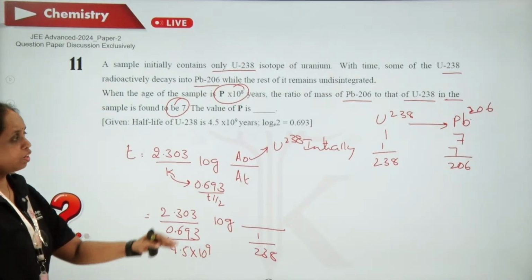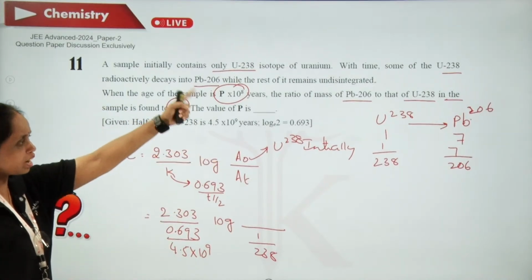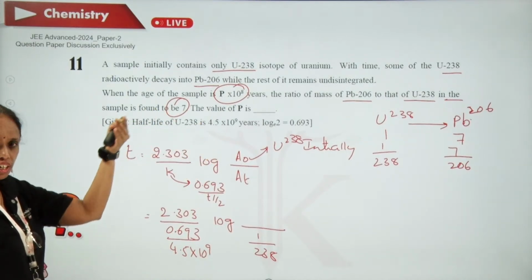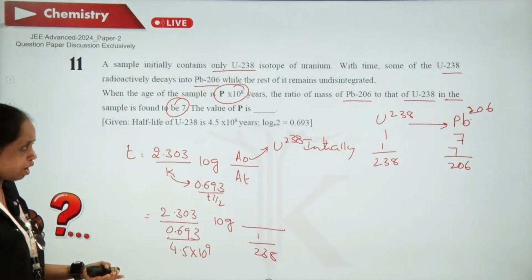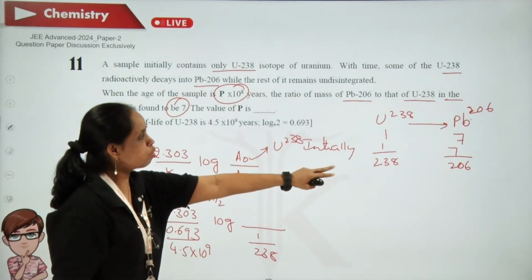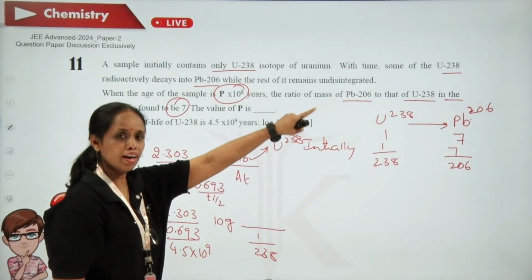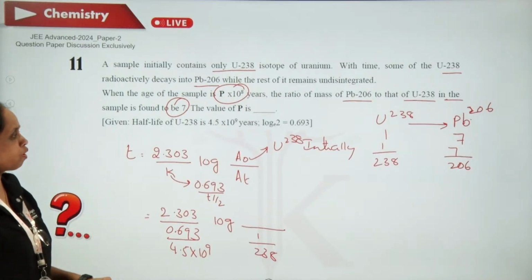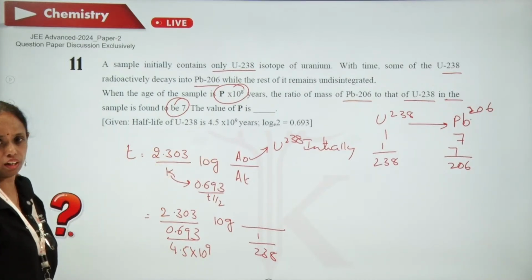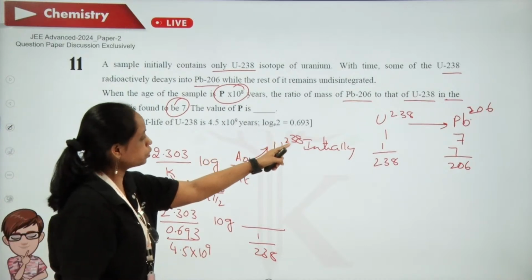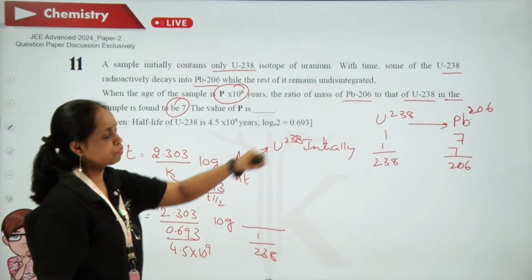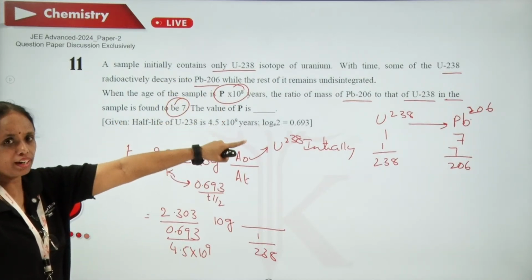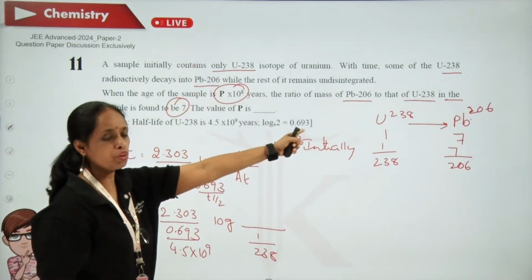So how do we get that? Whatever lead is there, it is coming from uranium.